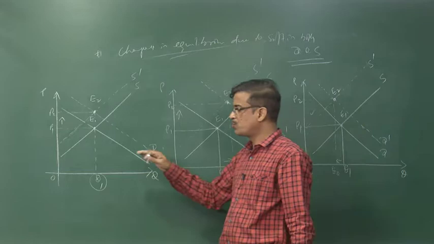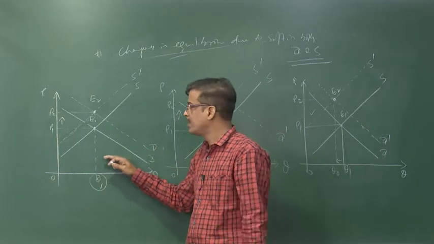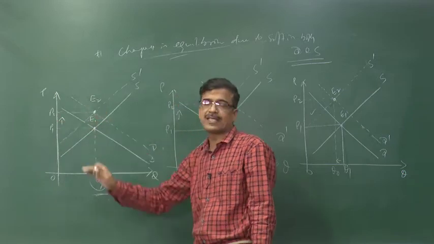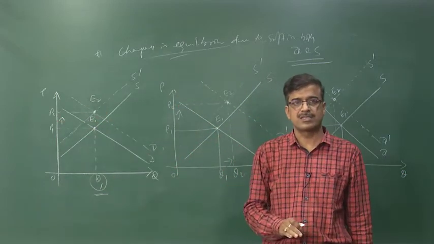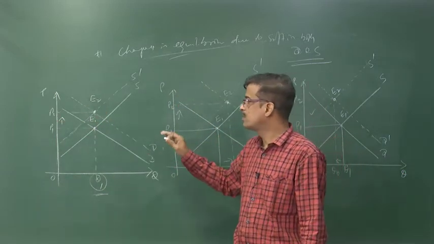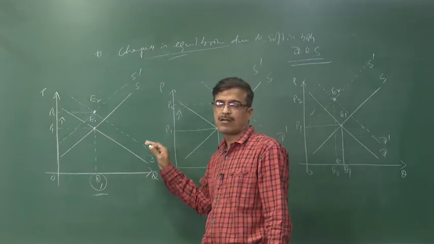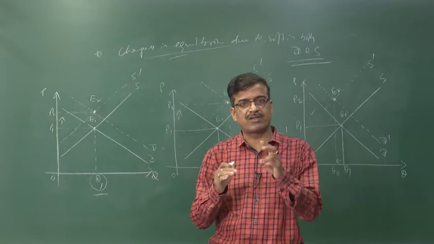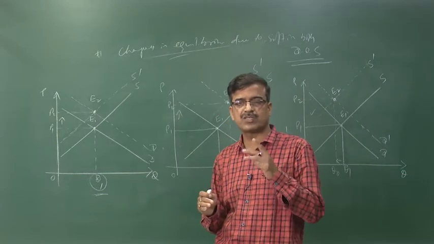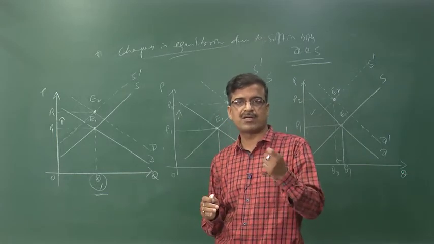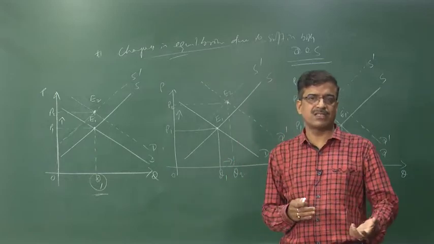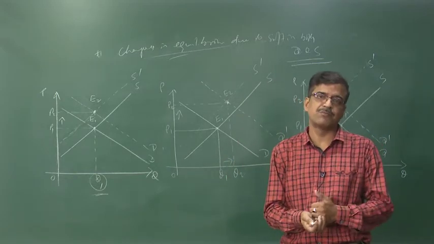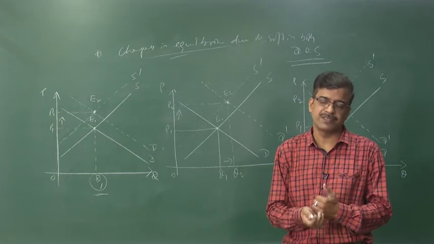But if both change exactly the same way, then what happens? There is no change in the quantity, but price increases. These are the three different situations for analyzing the components of your equilibrium. In each and every case we have to analyze three steps. First we have to judge which one shifts, demand or supply, and in which direction they shift, then how they impact the equilibrium price and quantity.